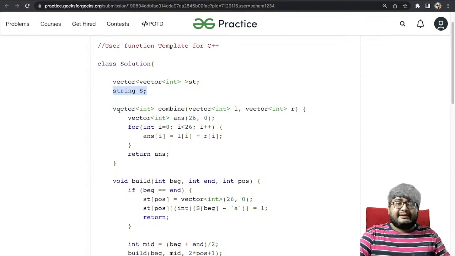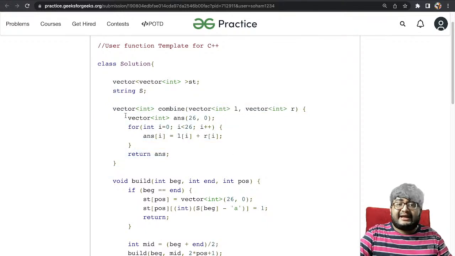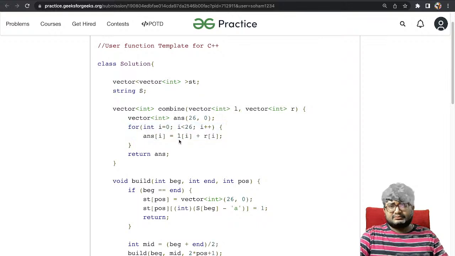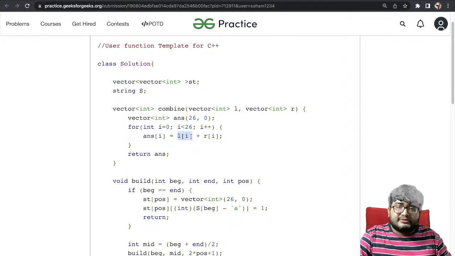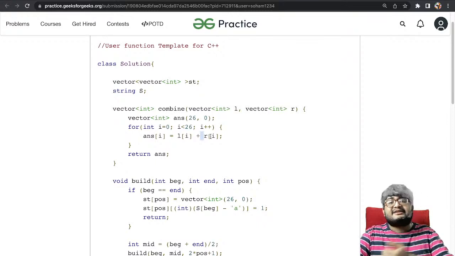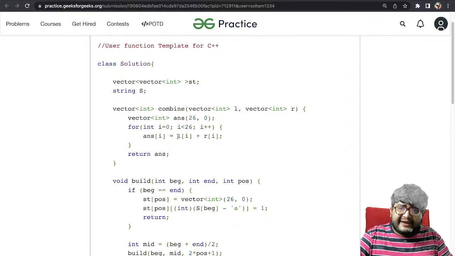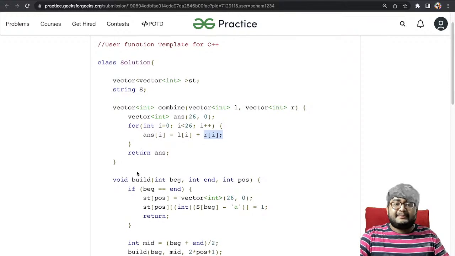Now the first thing is combine. Here we are combining two nodes, left and right. So vector int answer of size 26, initialized to 0. Now we are going through all the elements, i equals 0, i less than 26, i plus plus. Answer of i is L of i plus R of i. What will answer of i contain? It will contain the total frequency. So what will be the total frequency of the characters? The frequency in the left part plus the frequency in the right part. Just think about it. A: what is the frequency of A? The frequency of A in the left part plus the frequency of A in the right part. That's what it will contain. So this will be the combine method.